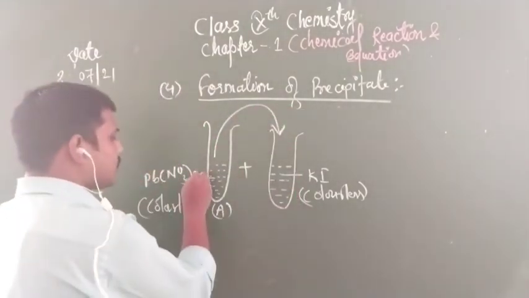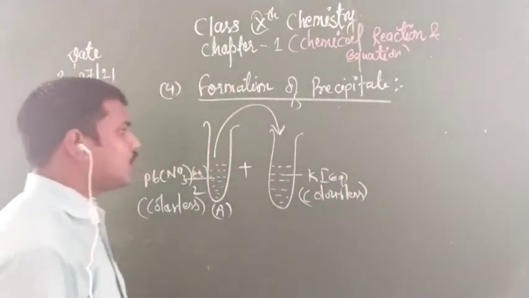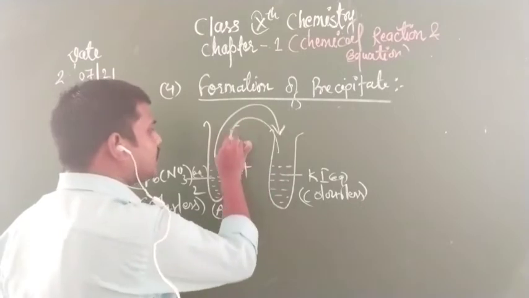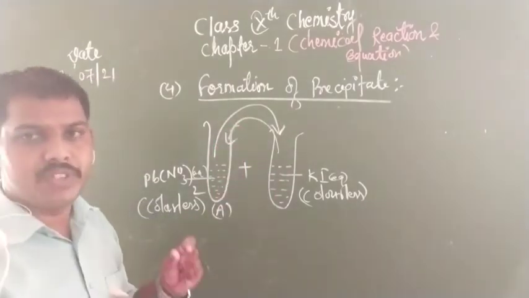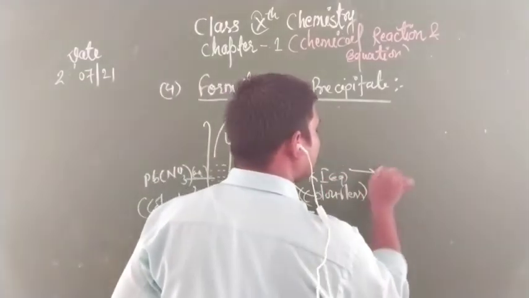Both are in aqueous solution form. So now when you mix these two solutions with each other, it forms a solution.